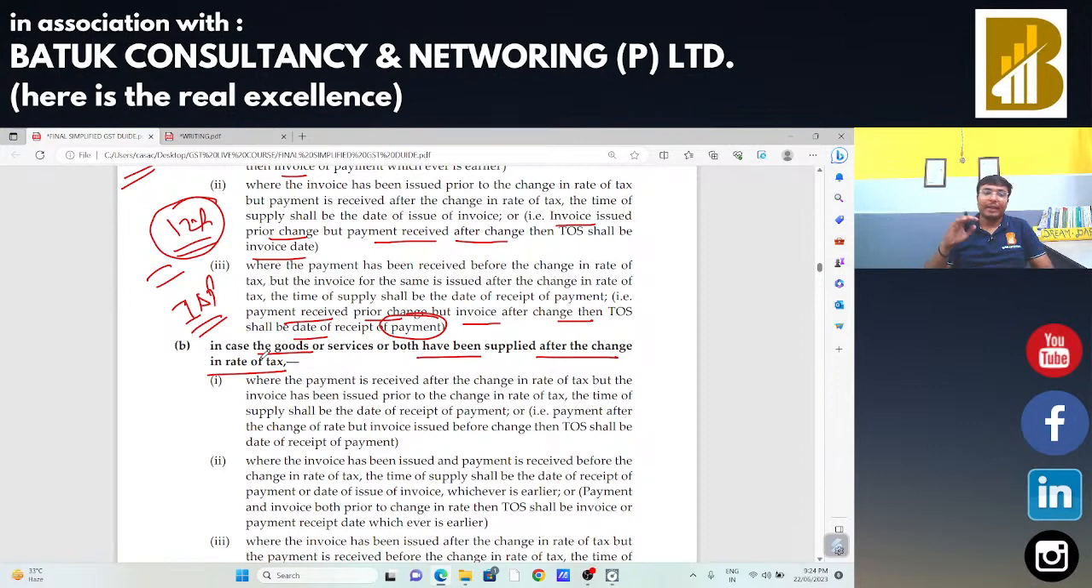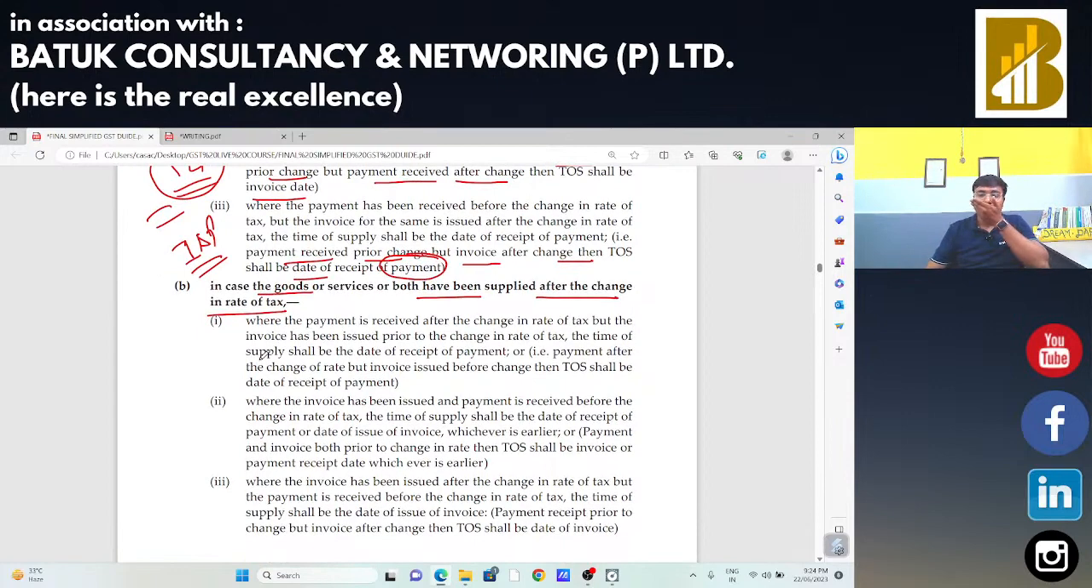Okay. Now, in case goods or services or both have been supplied after the change in rate of taxes. Earlier, the rate of tax was 12%. Now the rate is 18%. After that change, if someone is going to make the supply of these goods, in that case, if payment is after the change of rate in tax, but the invoice was issued before the change in rate of tax, then time of supply will be receipt of payment.